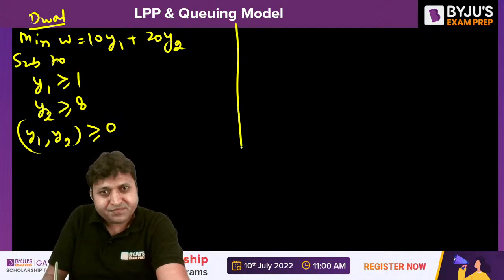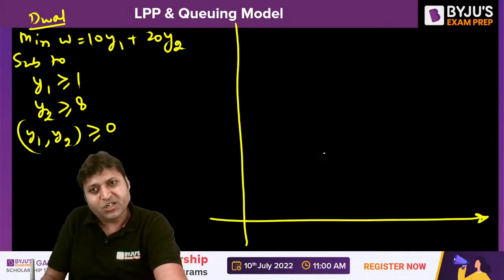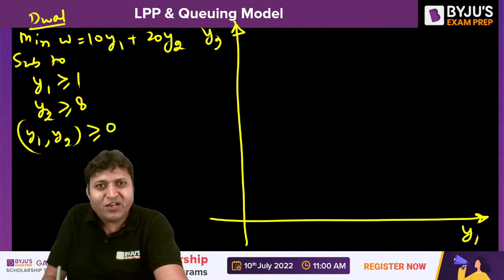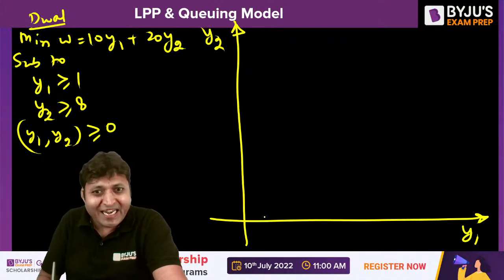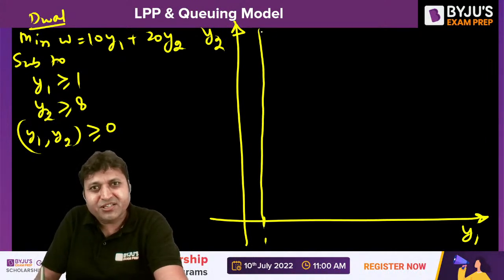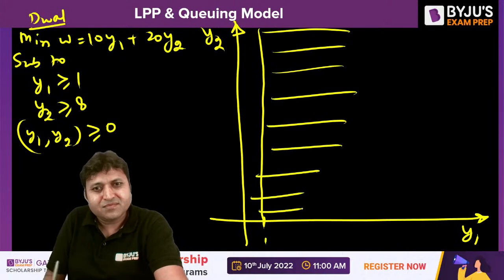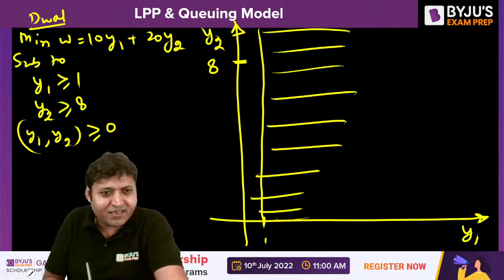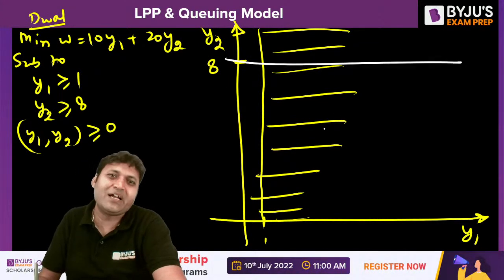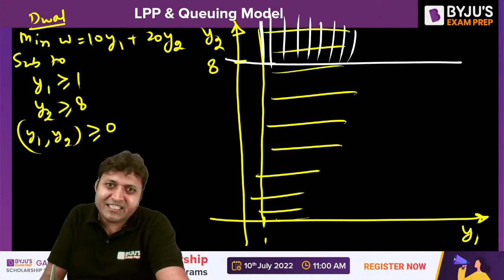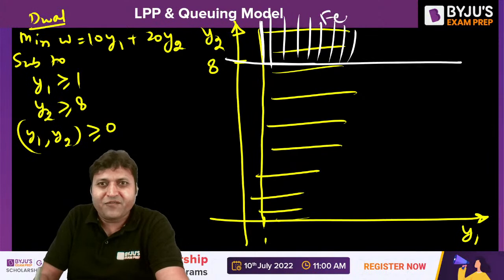If we draw here, it will be y1 on the x-axis, y2 on the y-axis. So y1 greater than 1, this is 1. y1 greater than 1 means this region, and y2 greater than 8. Let us say this is y2 greater than 8. Very simple to analyze. This is the y2 axis and 8 is this. The common region is this. This is the feasible region.